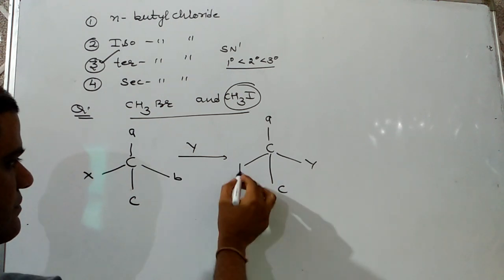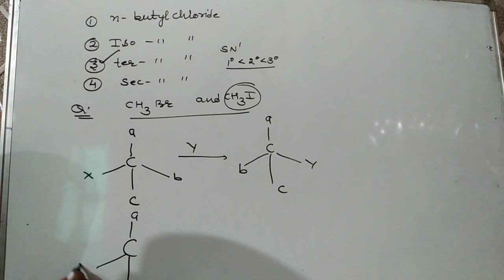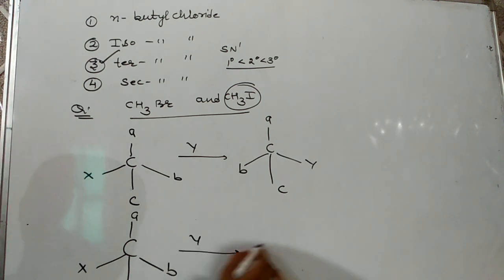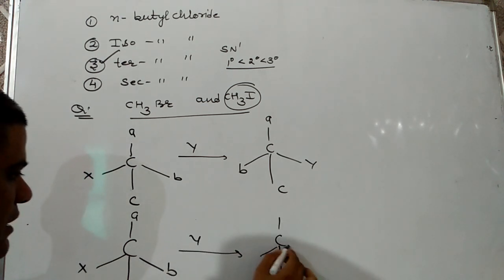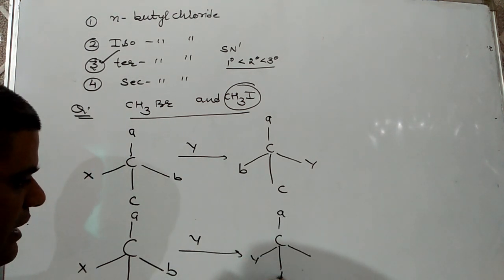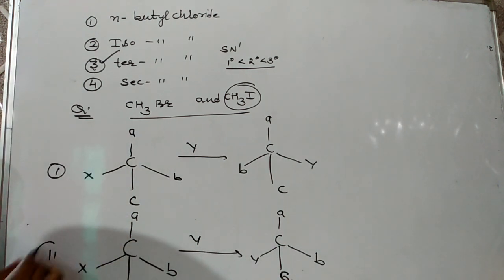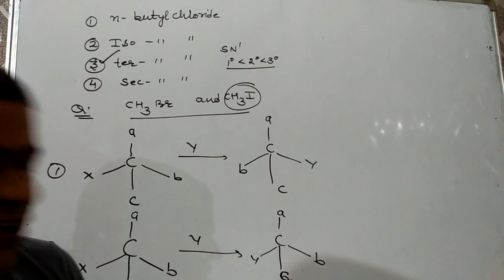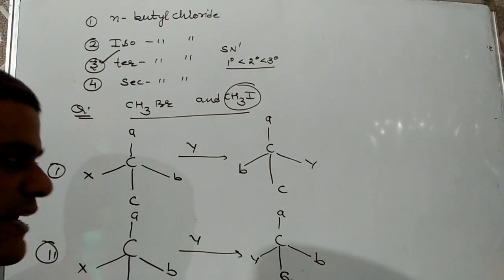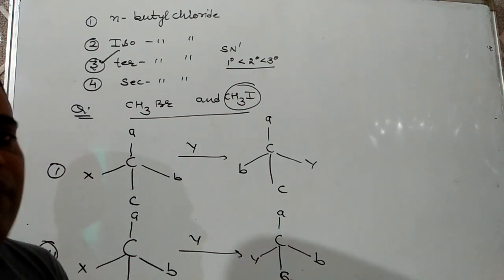The question is, which reaction is showing SN1 mechanism? Then the answer will be the second one. The second one is showing SN1 mechanism because the configuration is retained. The first one is showing SN2 because the configuration is inverted.